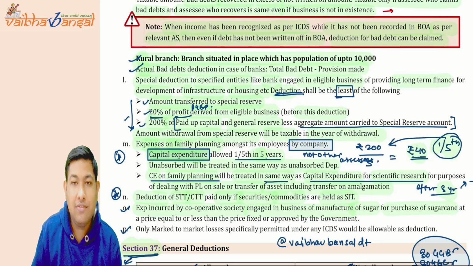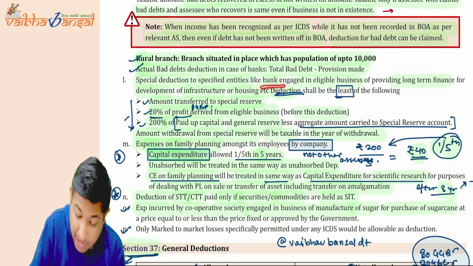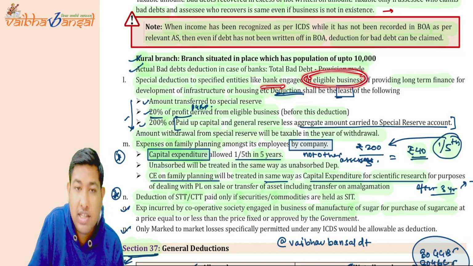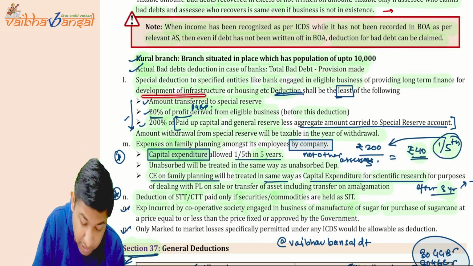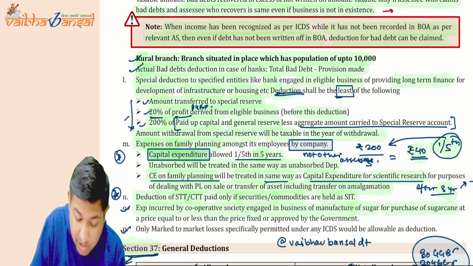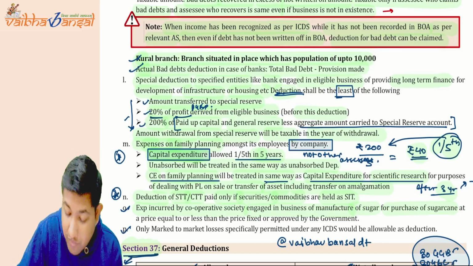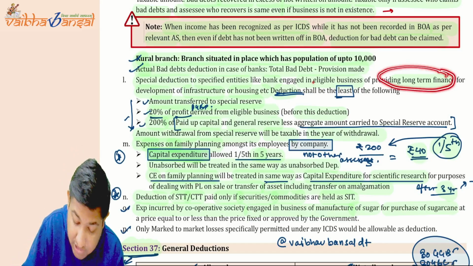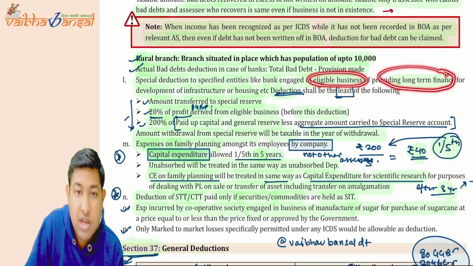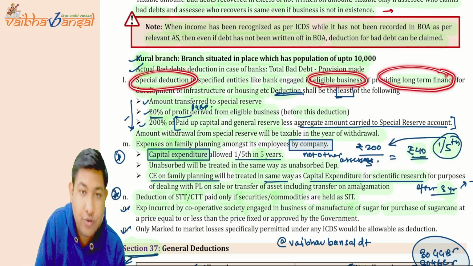If there is a bank engaged in eligible business, what are the eligible businesses? The development of infrastructure, housing. If the banks are providing long term finance for these eligible businesses, there is a special deduction for those banks.